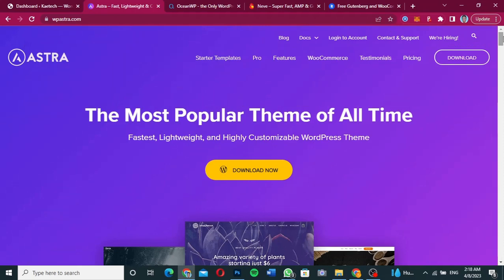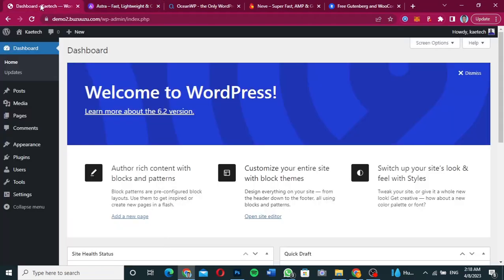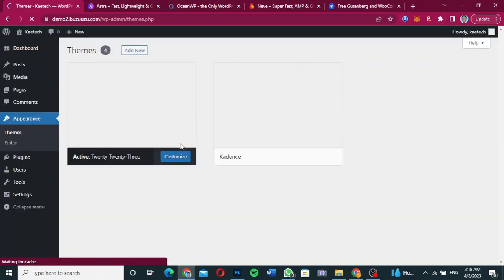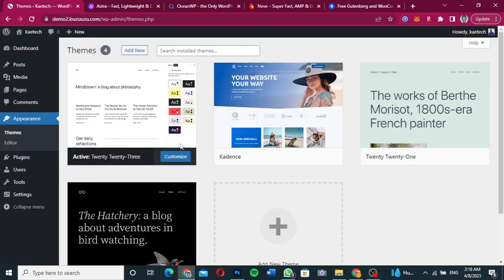I'm just going to show you how you can install Astra, and then also install the starter template, how you can import a beautiful website and then start using the Astra theme to build the website that you want. So let's go to our WordPress dashboard, and then we're going to install Astra. We go to appearance over here, click on themes, and then we'll look for the Astra theme, and we're going to install it.